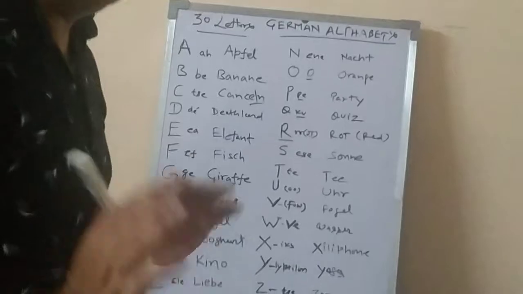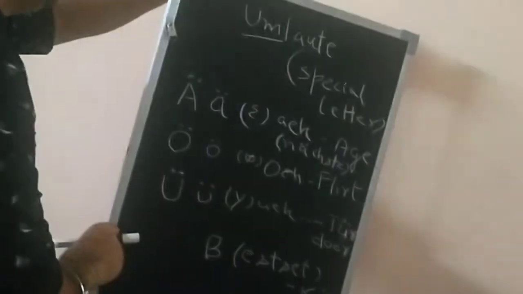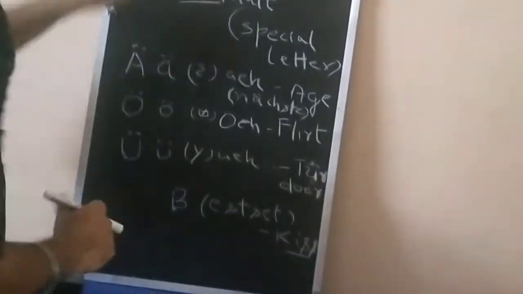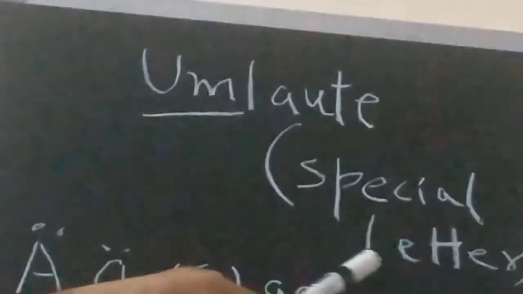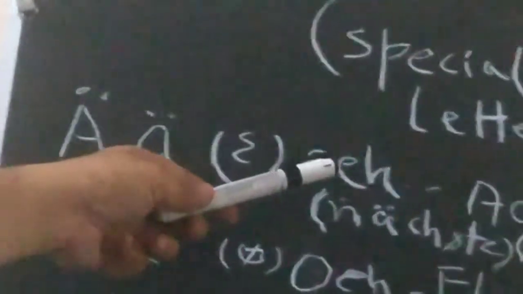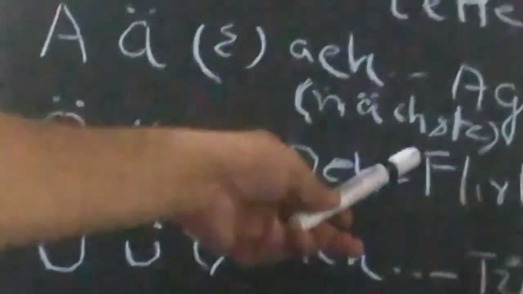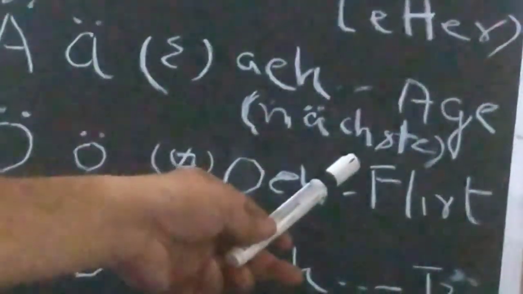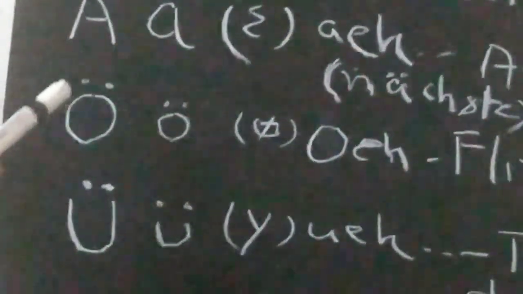Apart from these, there are four more letters of the German alphabet: the special letters called Umlaut. What are they? A with two dots above sounds like "eh", like Äpfel. The second one is O with two dots above the letter.